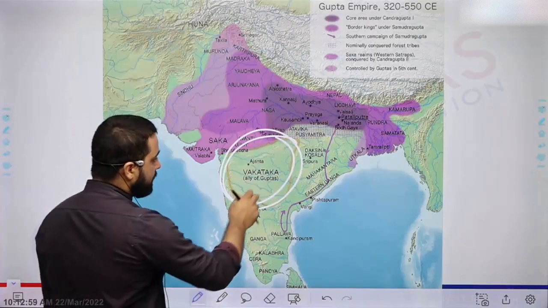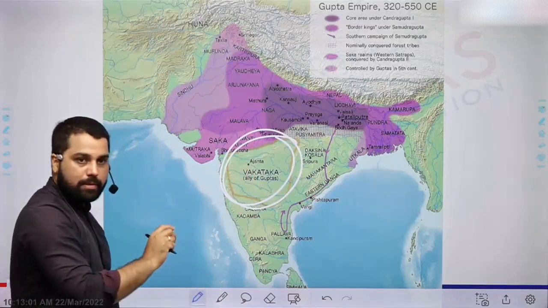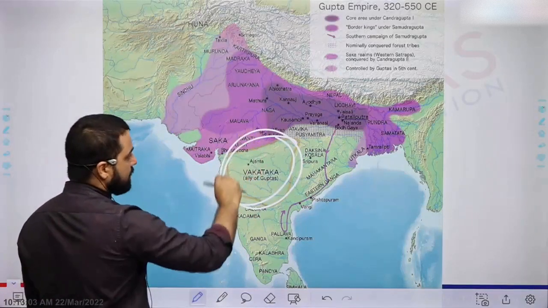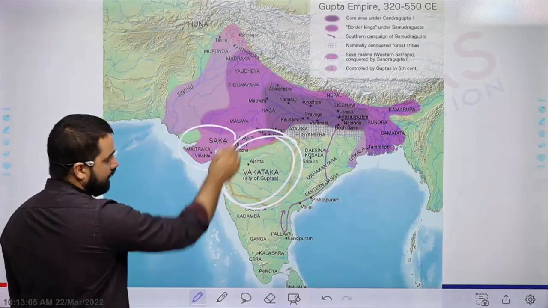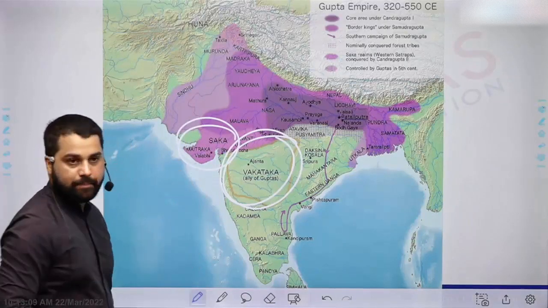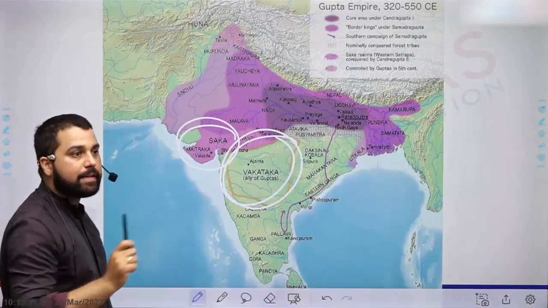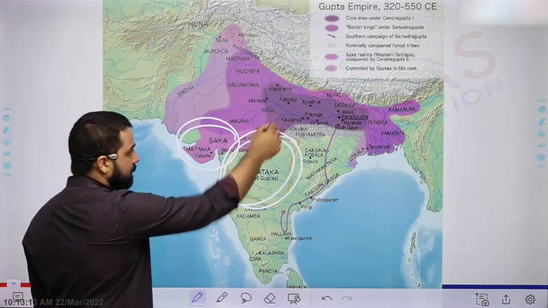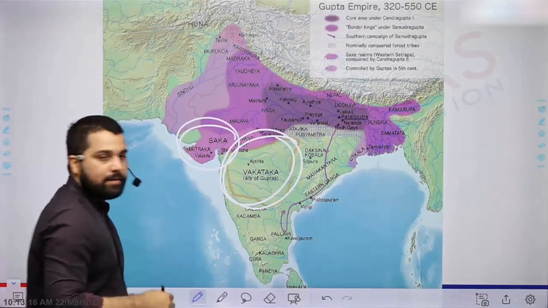Because of this alliance between the Vakatakas and Guptas, the western satraps, the Sakas, were finally defeated. So this alliance played a very important role in defeating the Sakas.